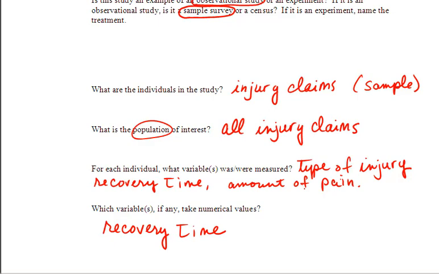In the homework problems that you will be doing for this lesson, you will be looking at similar examples, similar studies, and identifying the individuals of the study, the sample, the population, the type of study, the variables, just like we've done in these two examples.